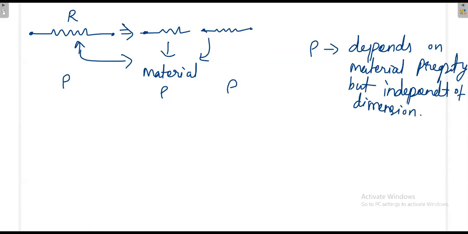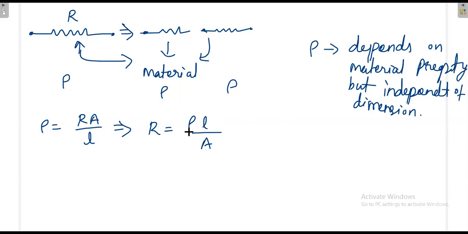So resistivity rho is equal to R A divided by L, or otherwise R is equal to rho L divided by A. Now what we have seen, once you fix the properties of the material, rho is constant. Then resistance depends on the length as well as the cross section of the resistor. That means what?